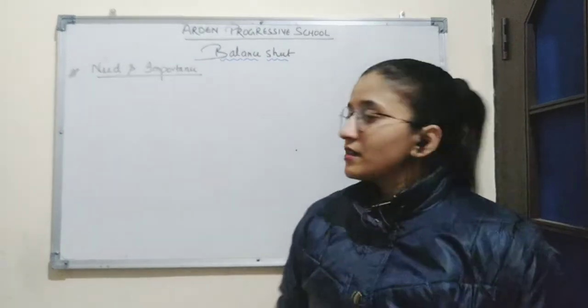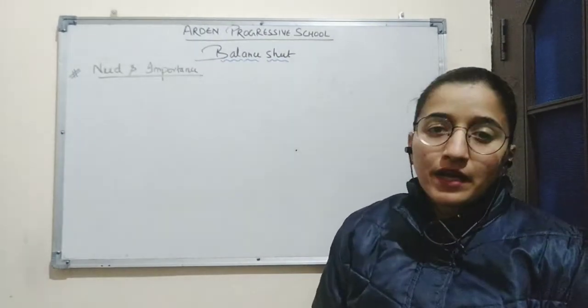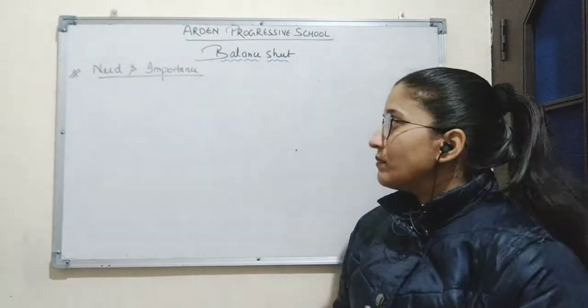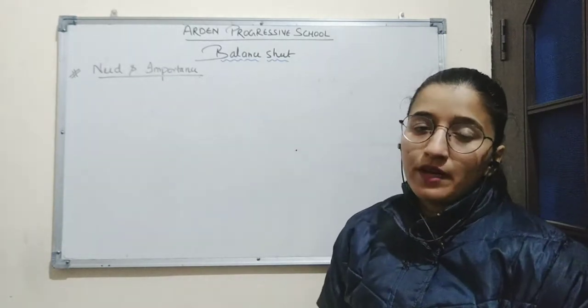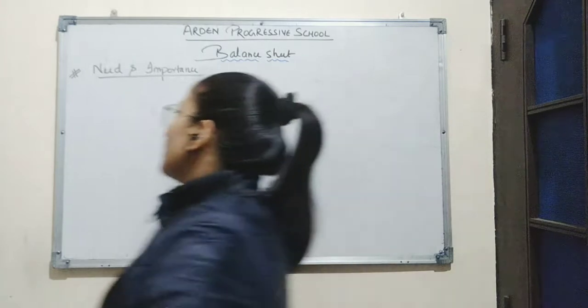So now we will discuss the need and importance of preparing balance sheet. That means why balance sheet is important to be prepared in final accounts.